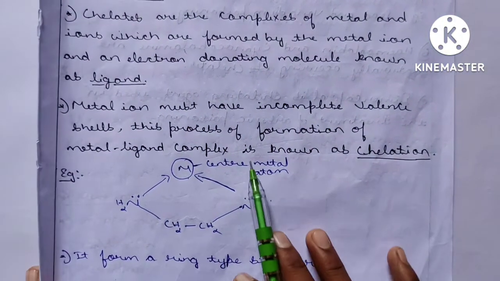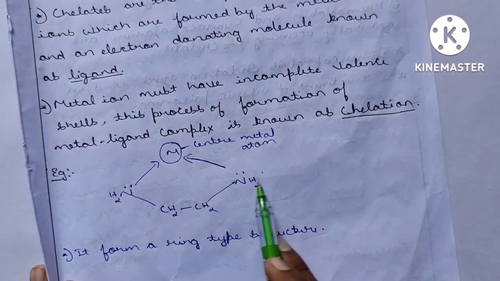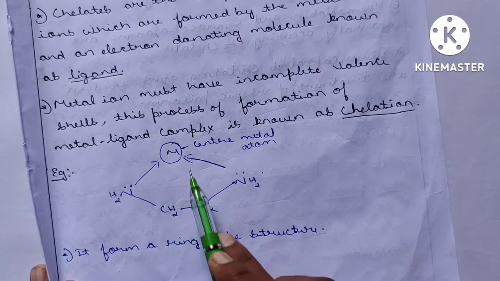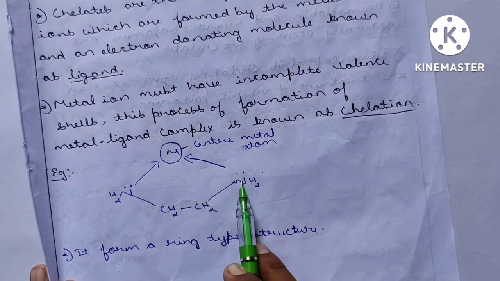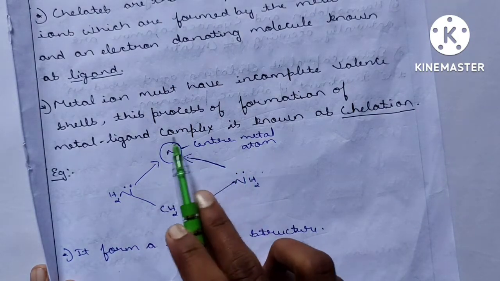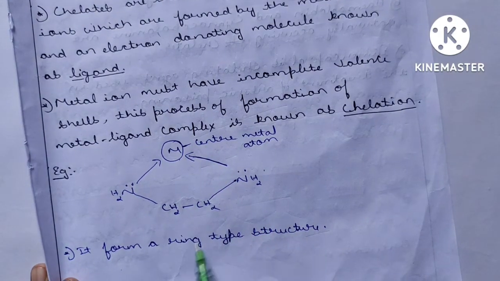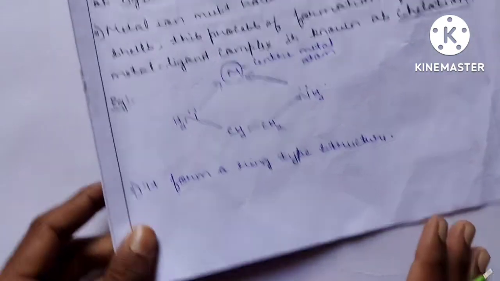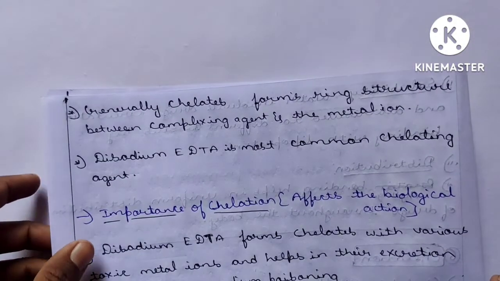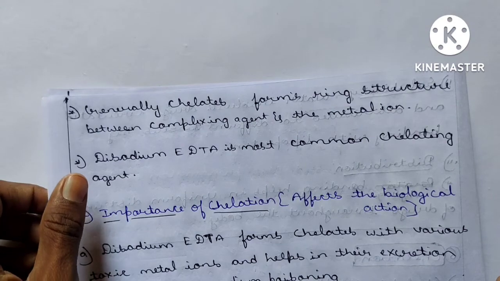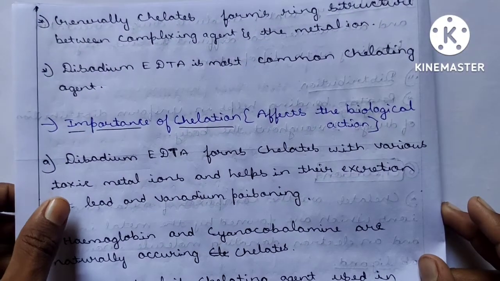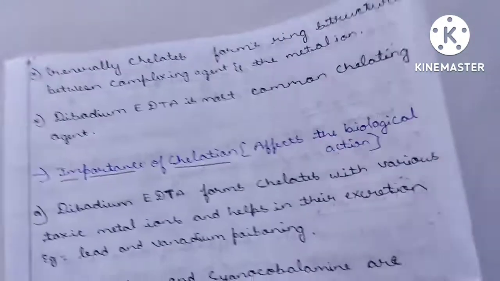Now see, this one is the example: EDTA, ammonia, NH2, NH2, CH2, CH2. Now this metal ion and this ammonia combine and form a ring type structure, that is known as chelation. Now what is the use of chelation in the pharmaceutical industry or in medicinal chemistry? Generally chelates form ring structures, and disodium EDTA is one of the common important ones. See, one very important point I want to tell you.